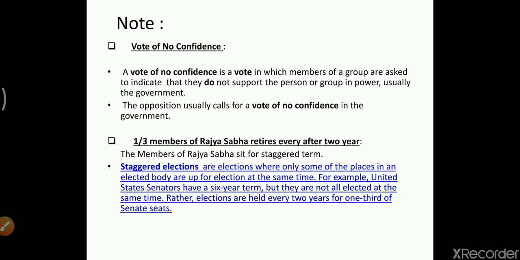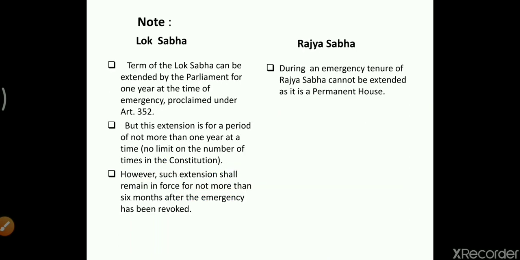Similarly, in Rajya Sabha also, as they are appointed for a particular time period at different times, the tenure also completes at different times. Therefore we have 1/3 of its members retiring every 2 years.